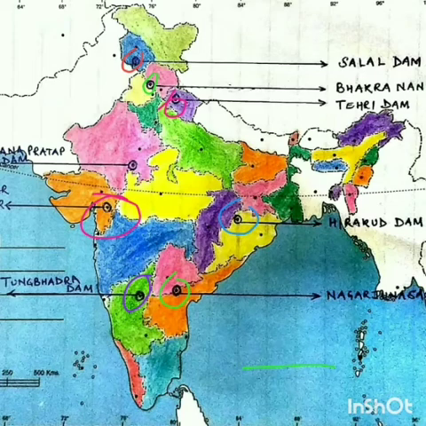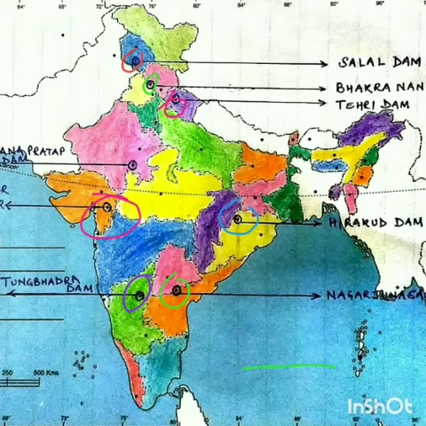And last one that we are going to locate is the Rana Pratap Sagar Dam. It is in our state, and you can easily locate it. You see this yellow colored state is Madhya Pradesh, and there is an extension of this Madhya Pradesh in Rajasthan.